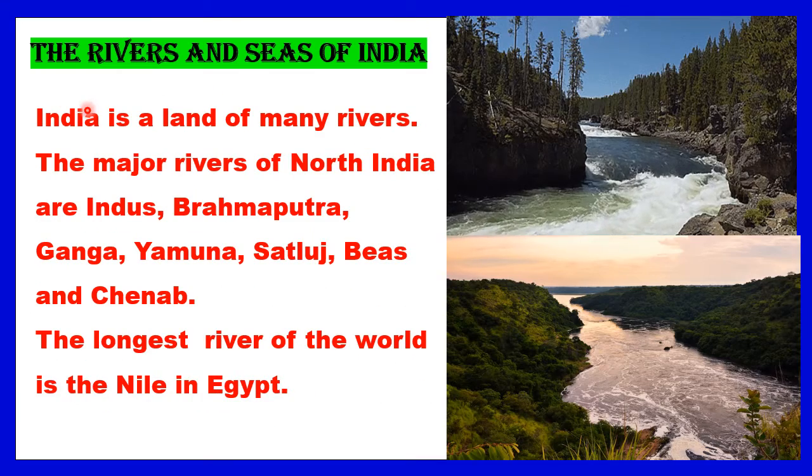Children, now let us see about the rivers and seas of India. In India, you can see many rivers. India is a land of many rivers. The major rivers of North India are Indus, Brahmaputra, Ganga, Yamuna, Satluj, Beas and Chenab. And do you know, children, the longest river of the world is the Nile in Egypt.